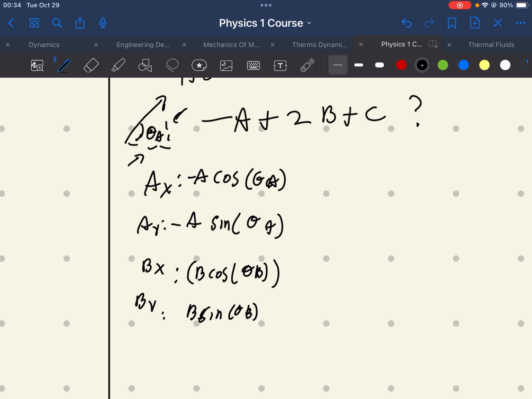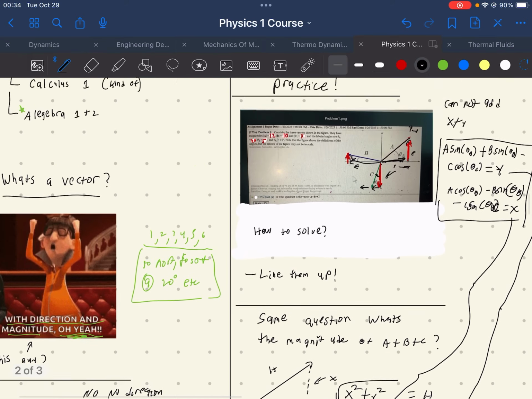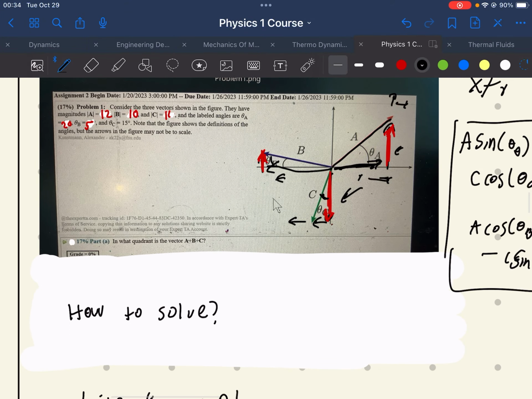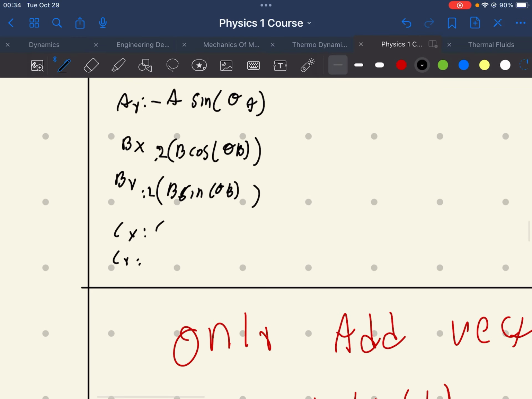So that means that both of these would have to be multiplied by 2. Now, c, we just leave c alone, but we can resolve it as well here. So for cx and cy, we have c sine theta c, c cosine theta c.